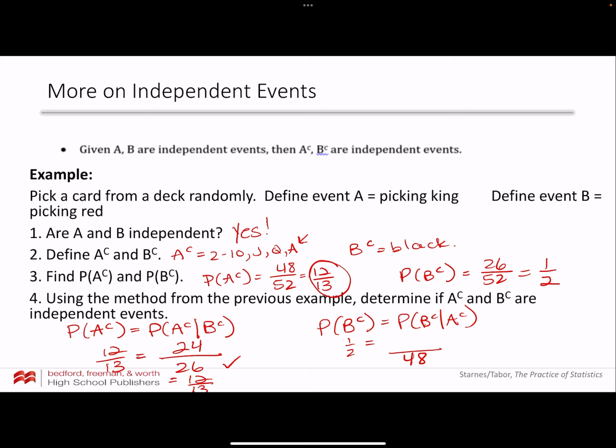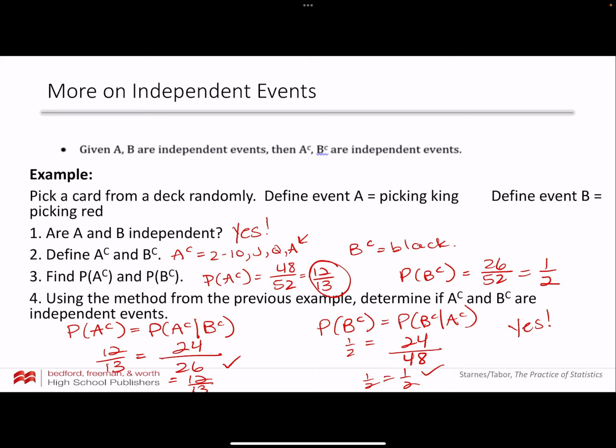That's the condition part. Now, out of those 48 cards, how many of them are black? Well, think about it. Half of them are red, half of them are black, right? Or I could think, I have a 2, 3, 4, 5, 6, 7, 8, 9, up through 10, jack, queen, and ace, but I have all of those in spades and also in clubs. So I have 24 out of 48. In other words, 1/2 equals 1/2. So are they independent? Yep, they are independent. So A complement and B complement are independent.